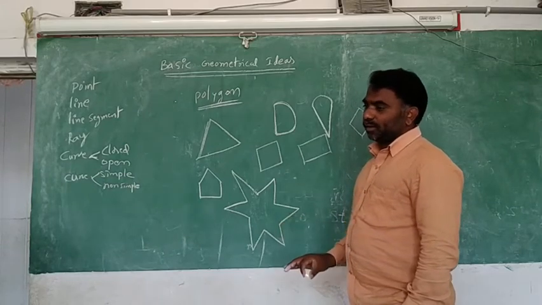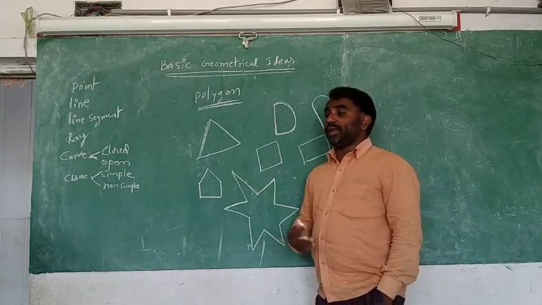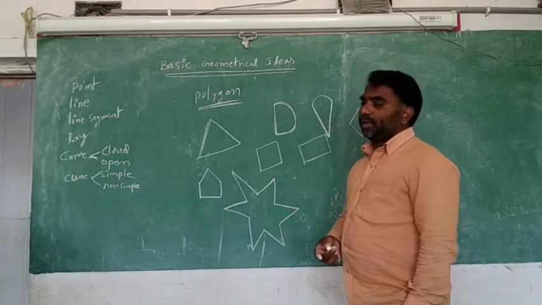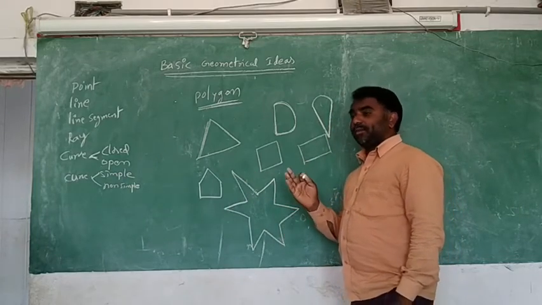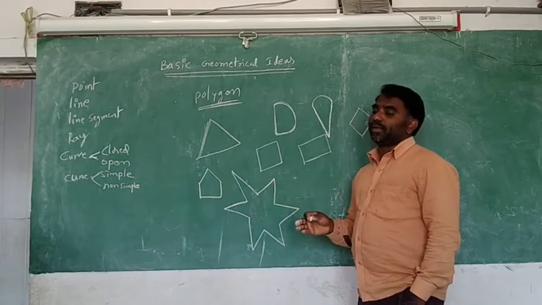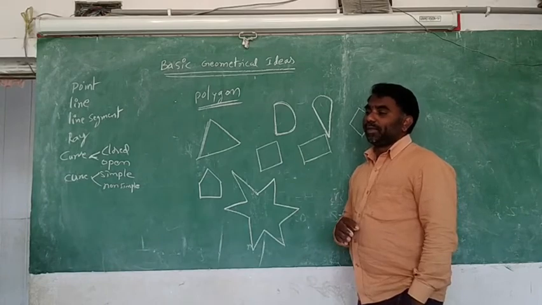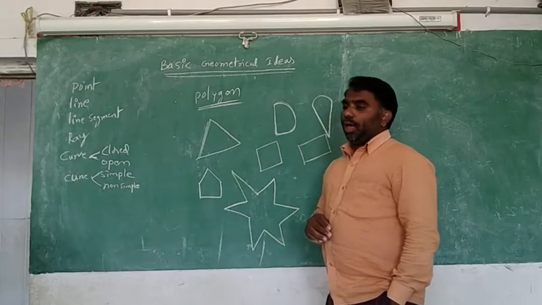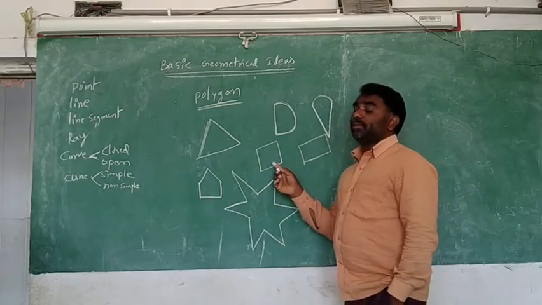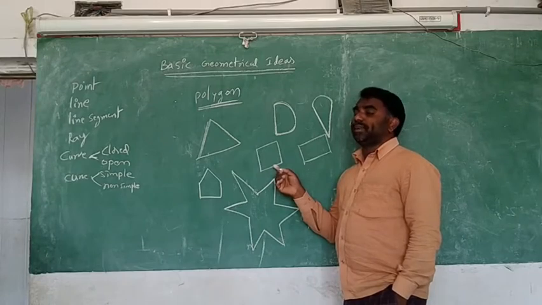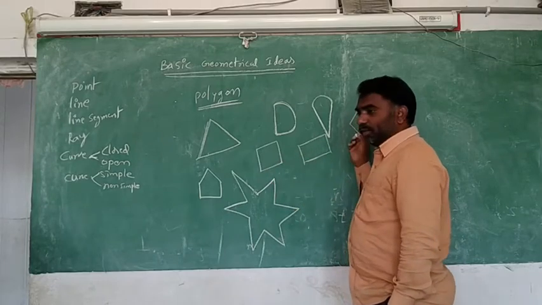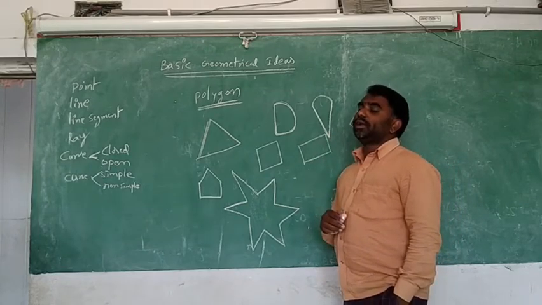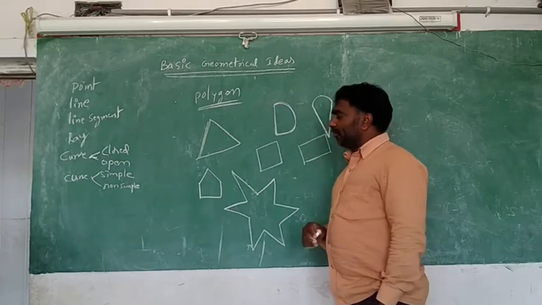Just now we are going to learn only what a polygon is. In the last chapters, we will learn that if it is bounded by 3 line segments, we will call it with one name. If it is bounded by 4 line segments, another name. 5 line segments, another name. 6 line segments, another name. Which is bounded by 3 line segments, we call a triangle. Which is bounded by 4 line segments is called a quadrilateral. Because there are so many, you see, everyone of these is called a quadrilateral. With 4.